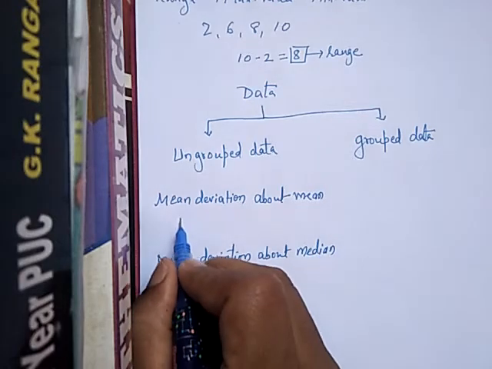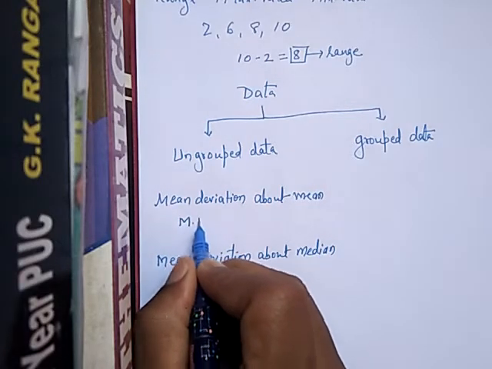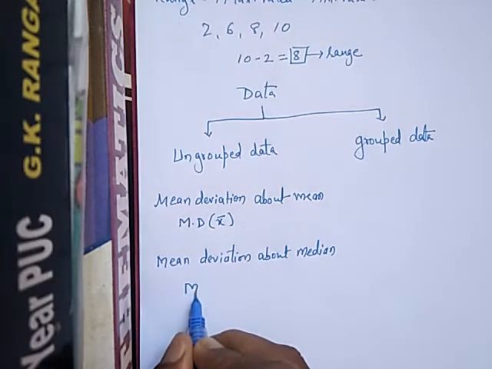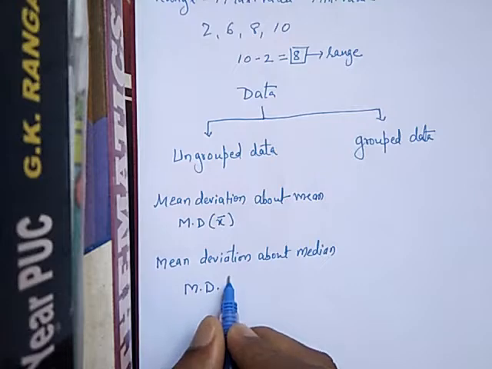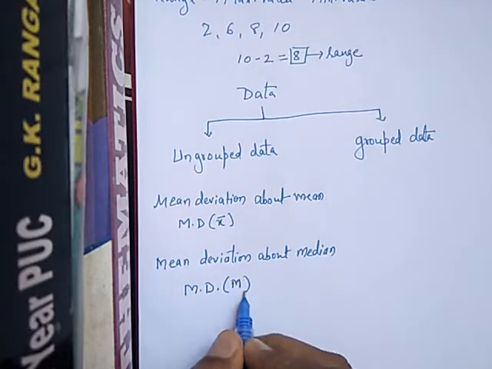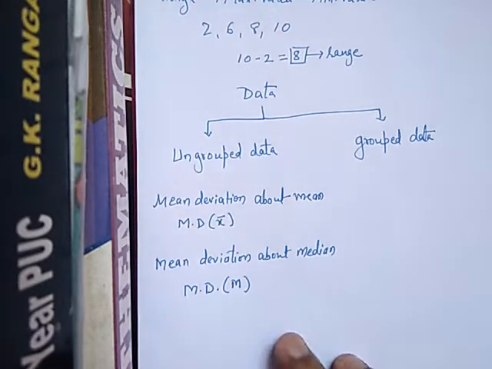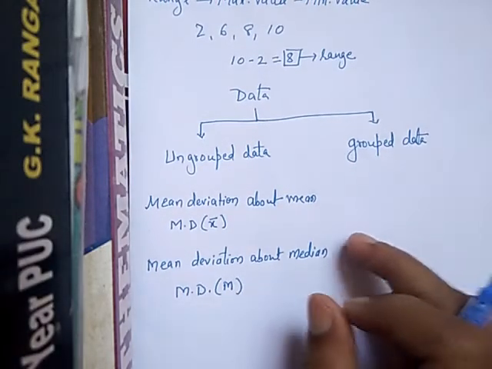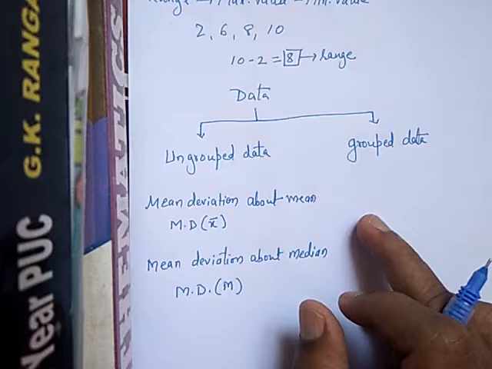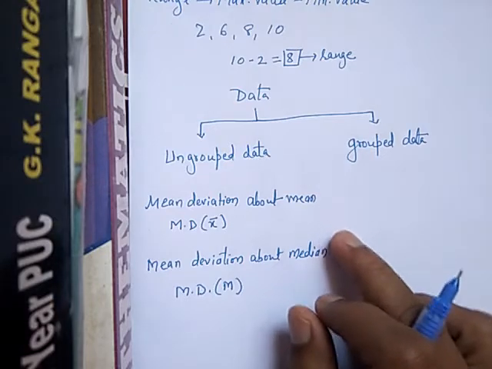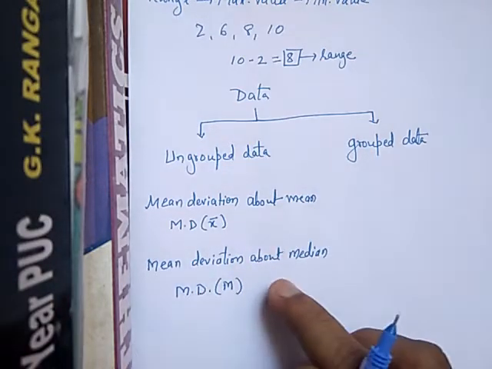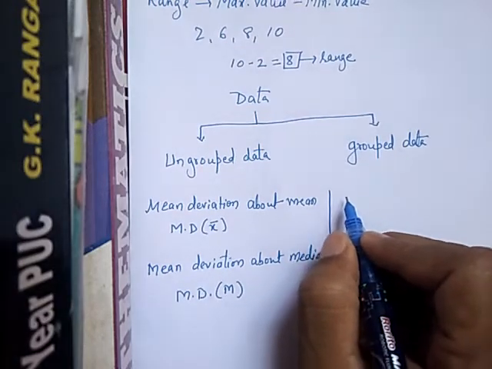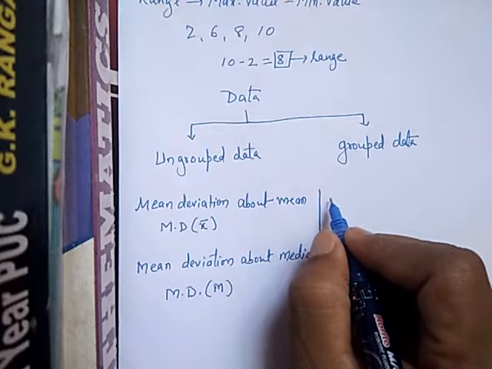This can be represented like this: mean deviation about mean, and mean deviation about median, like this you can denote. In grouped data also we are going to find mean deviation about mean and mean deviation about median. In grouped data there are two types.